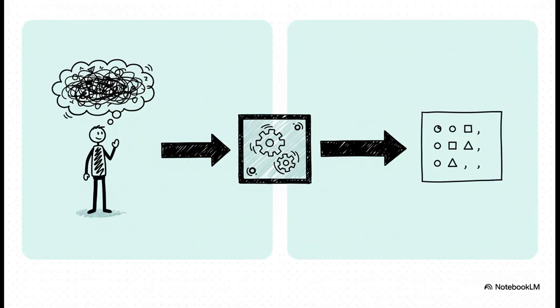Next up is query augmentation. Let's be honest, users are messy. They don't talk like search engines. This tool is basically a universal translator for them. So look at the example here. It takes this vague, frustrated question, how do I make this work when my API call keeps failing? And it transforms it into a set of precise machine searchable keywords. Things like API call failure, rate limiting, 500 error. Now that is something that can actually find the right document.